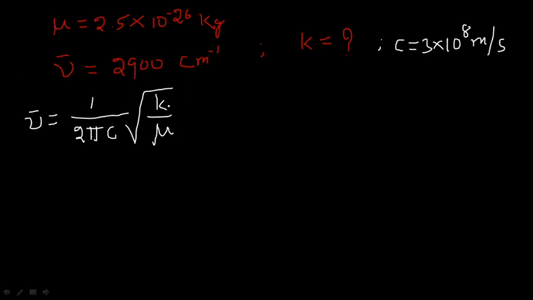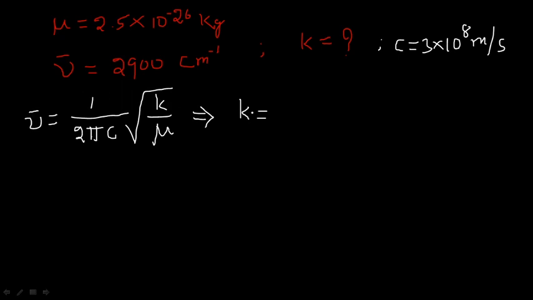And they are asking the force constant. K is unknown and mu is given, it is 2.5 into 10 to the power of minus 26 kilograms, right? From this expression K comes out. K is present in the root, right? So if the value that is present outside the K is squared, then K comes out of the root.